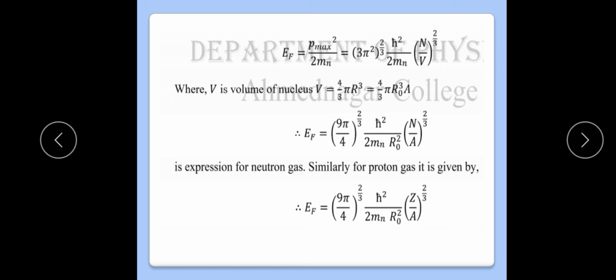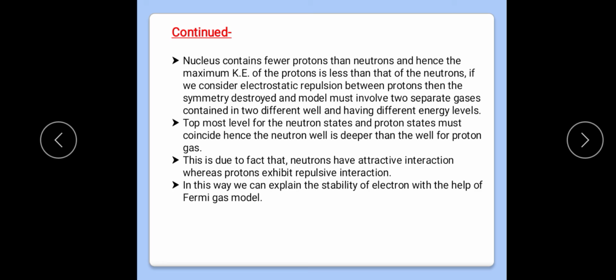Okay, this expression is for the nucleon, neutrons only. Now see here why neutrons, because we are considering the mass of neutron. A similar expression we can get for the proton gas. Only what is actually happening here is that mn should be the mass of proton, and N, the number of neutrons, for protons becomes Z protons. That's why I directly put the Z value here. Understand? Now next one, continue.